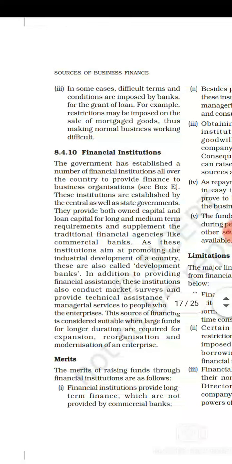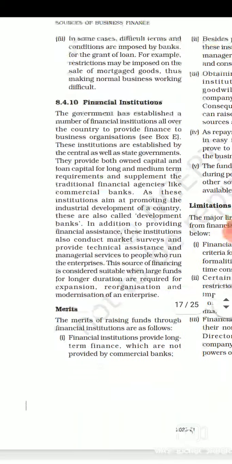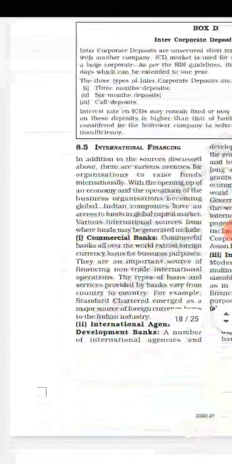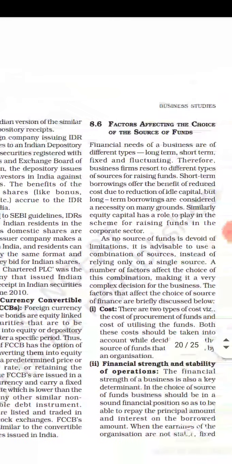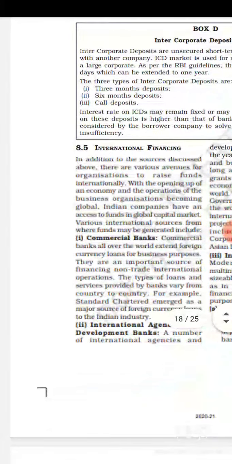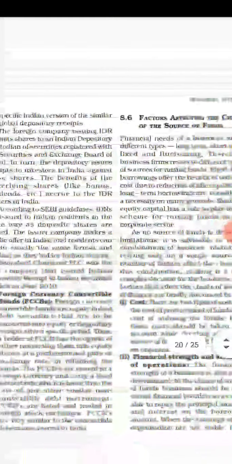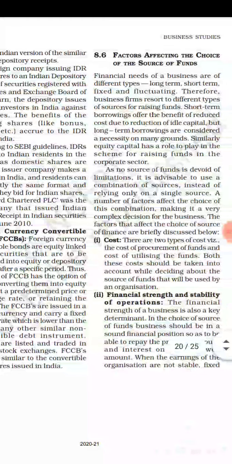Now students, we will not be going through the concept of financial institutions and international financing. Now we will just talk about the different factors which affect the choice of sources of raising funds. Now, factors affecting the choice of sources of fund.